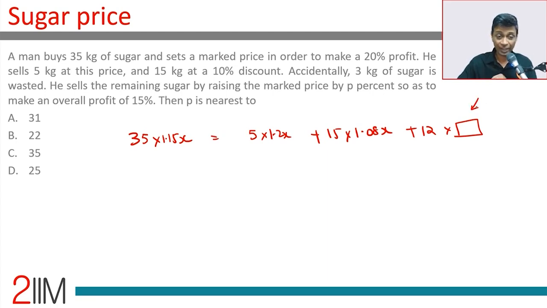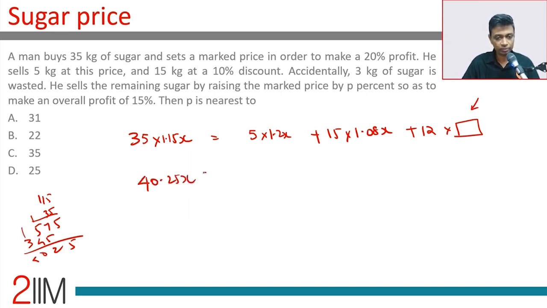Lovely. Again, we don't have a calculator, so I'm going to do the brute force thing. 115 into 35. 5 5 is 25, 5 2, 75, 575, 345, 5, 12 to 110, 0, 1. So this is 40.25x equals 6x plus 15 into 1.08. 15 into 8 is 120 plus 16.2x plus 12 into whatever this is.